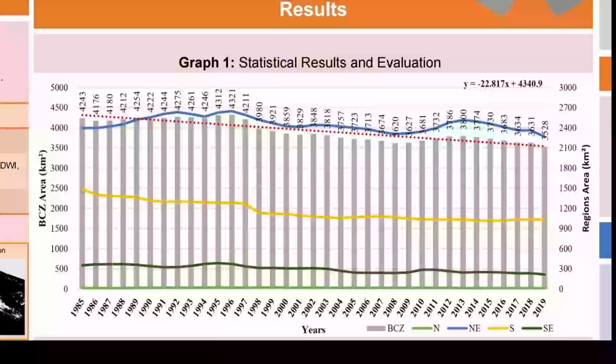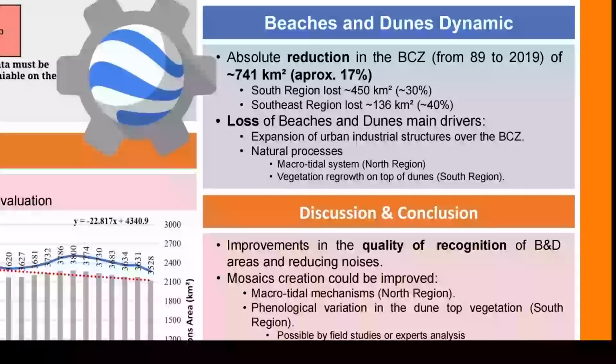Overall, there is a very visible reduction pattern. In fact, approximately 741 square kilometers were lost in this 35-year period, mainly in the south region, which lost 450 square kilometers, and the southeast region, with a reduction of 136 square kilometers. The main drivers for this reduction can be the expansion of urban industrial structures over the Brazilian coastal zone and natural processes, such as the micro-tidal system in the north and the vegetation regrowth on the top of dunes in the south.